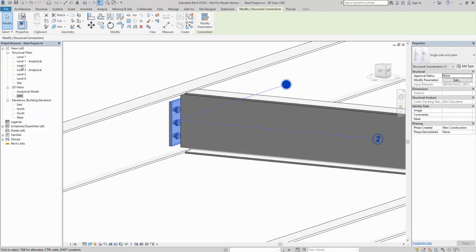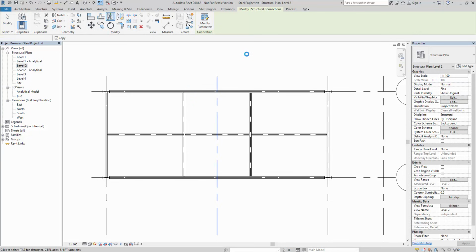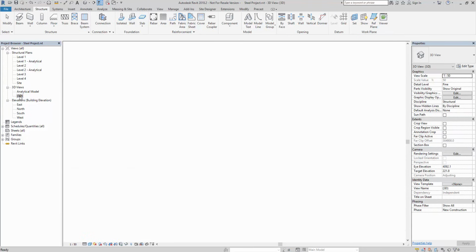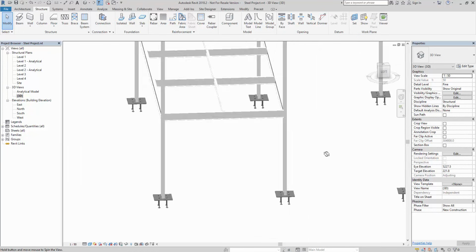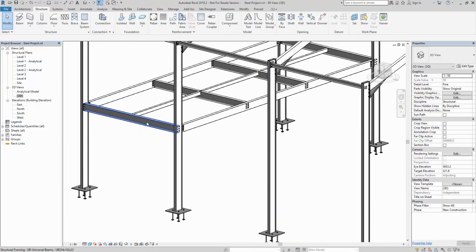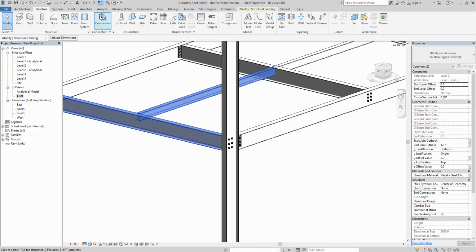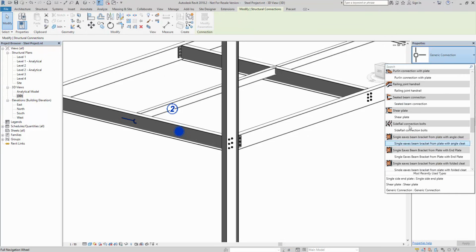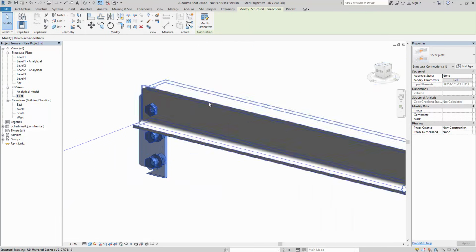And then we go on level 2, so that is that in position. I can mirror that across there, then mirror it across there, and then again to there. So we have a look, that is them all starting to get connected, and then it's just the positions of these. So it's the 254 to the 127 structure. Again, same process. Probably go, instead of an end plate, I'll just put a shear plate in. Just have a look around and see what's starting to happen.